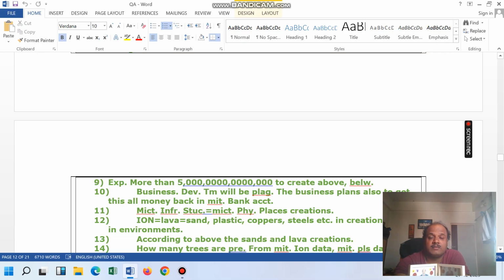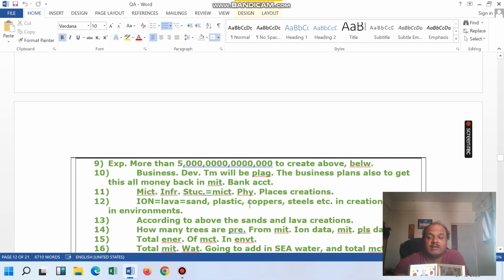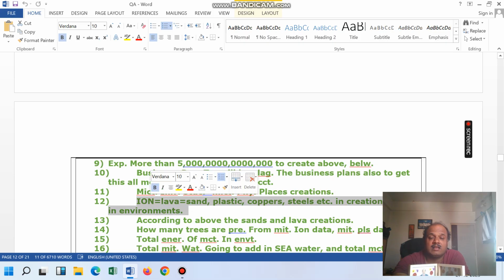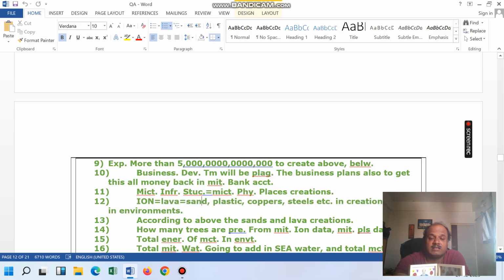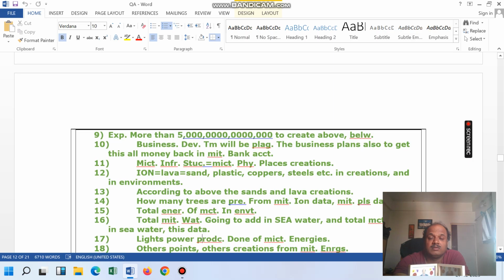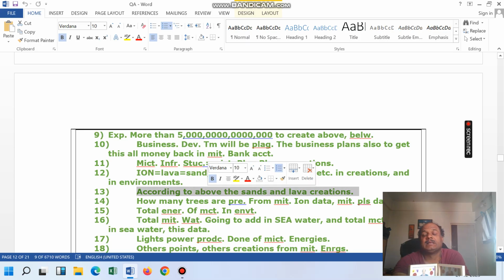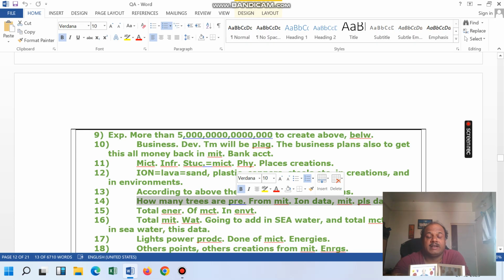So Microsoft infrastructure equals physical places, and iron equals lava, sand, this we have already discussed. According to the above, the sand and lava creation has happened. To create this 13 number point only, the entire Microsoft is created. How many trees were created?